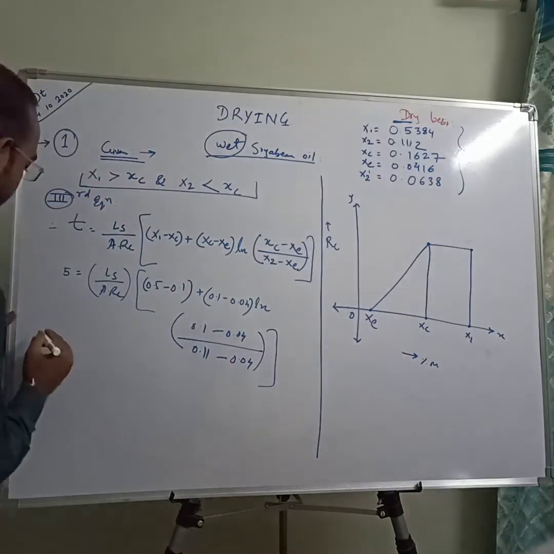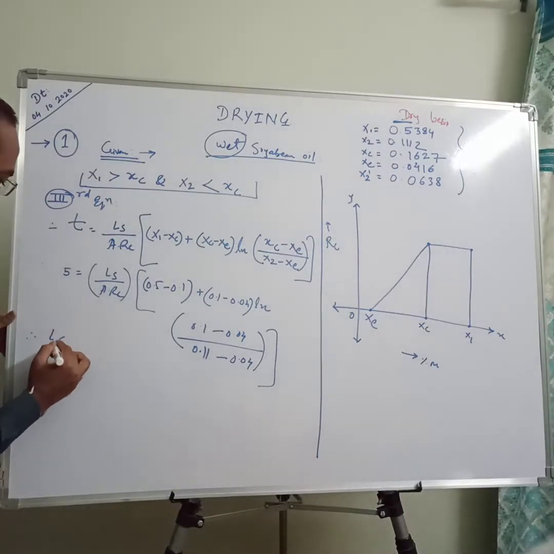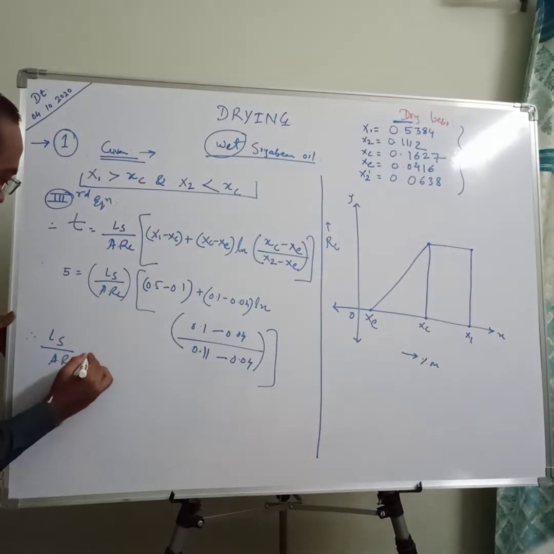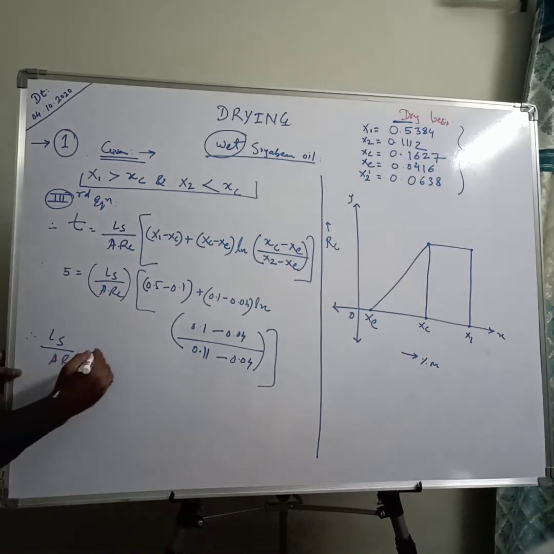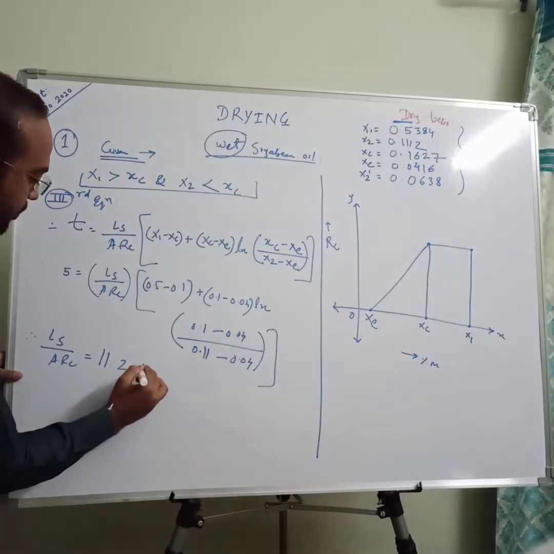This is your complete equation. When you solve it, you get Ls upon ARC as 11.29 hours.